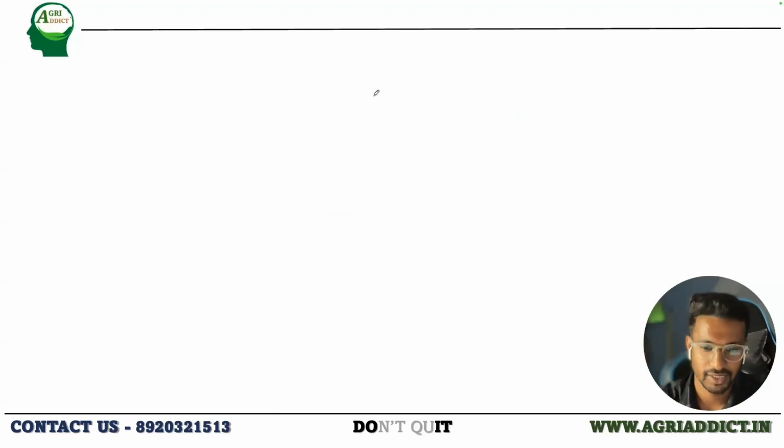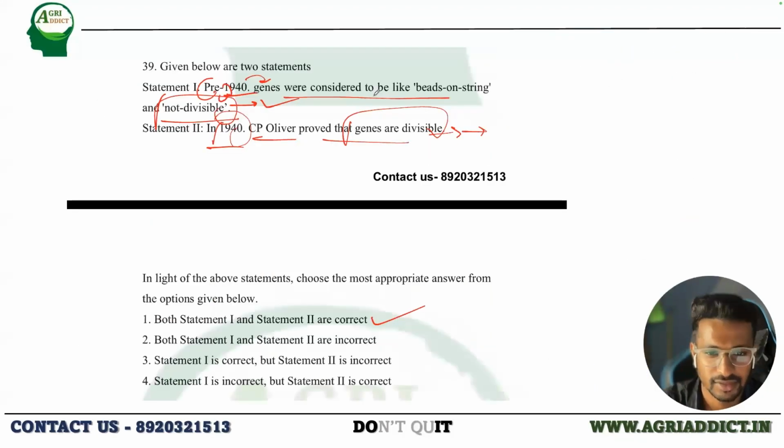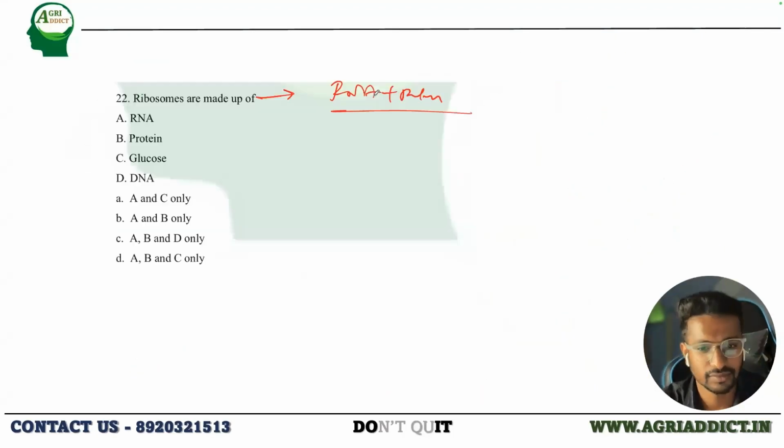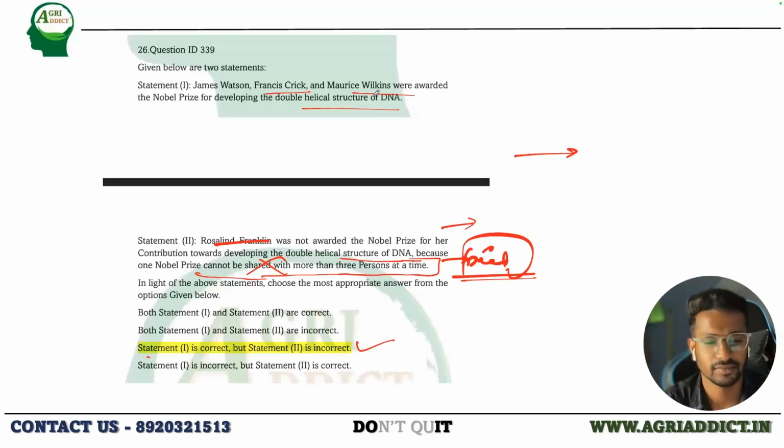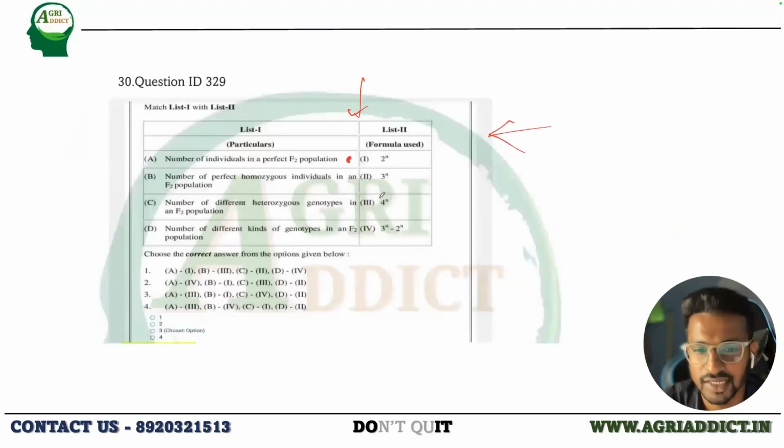Okay, if you are done, just answer me, like number of individuals in a perfect F2 population, what will it be? 4n. It is 4n. Okay.